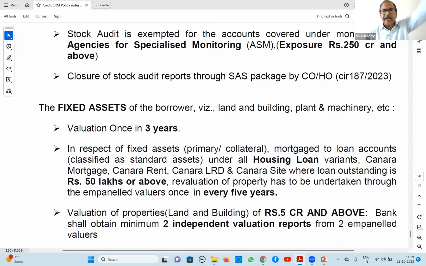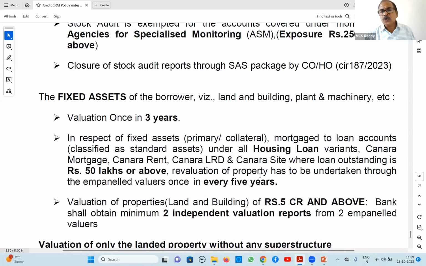Fixed assets of the borrower, land and building, plant and machinery, etc. Valuation generally once in 3 years. Next, housing loans, all variants, Canara Mortgage, Canara Rent, LRD, etc. 50 lakhs and above, every 5 years. This is second one. Normally, fixed assets valuation once in 3 years. Housing loans and housing related one, that is every 5 years.